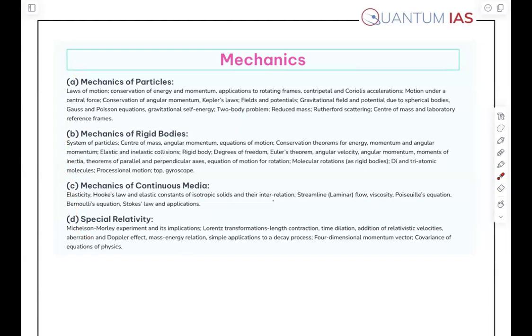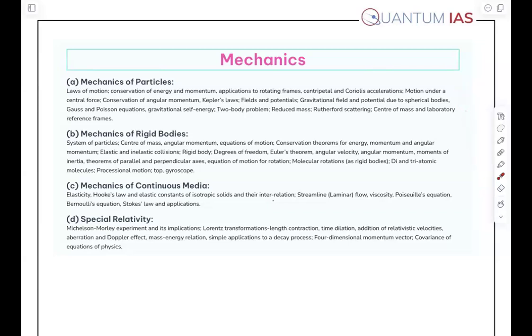The first topic is mechanics of the particle, right? Second topic is mechanics of rigid body. I guess these two topics you have studied in class 12th also, right? But how you will be changing the pattern of writing the answer, that you have to see now.